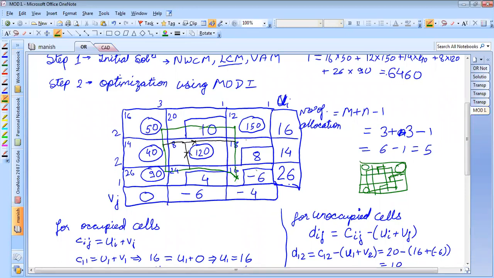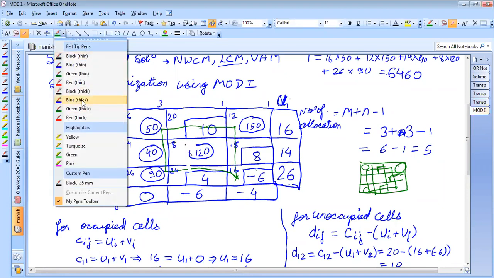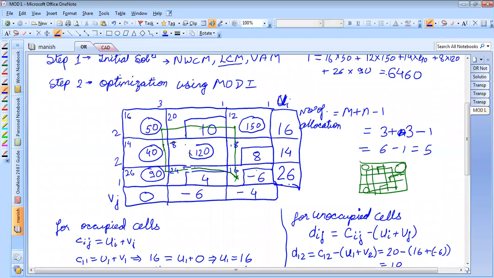Okay. So when you have got a closed path, can I rub the other remaining parts? Let me just rub this. And let me go back to my blue pen. So we have this. This is 18, na? This is 8.